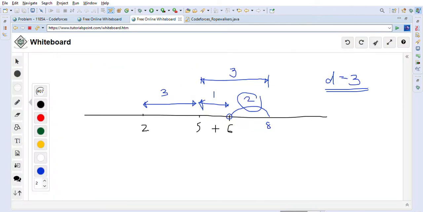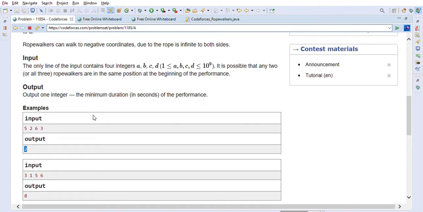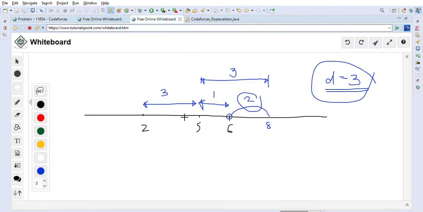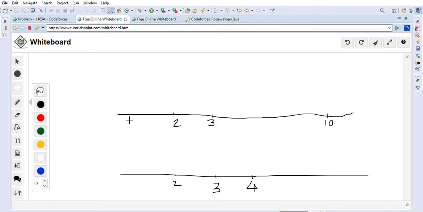So this is basically the problem. We have to find out the minimum time that will be required so that they will be d distance apart from each other. As you can see, the output is an integer: the minimum duration in seconds of the performance. So this is what the problem is, as I explained here. Let's look into some more problems.